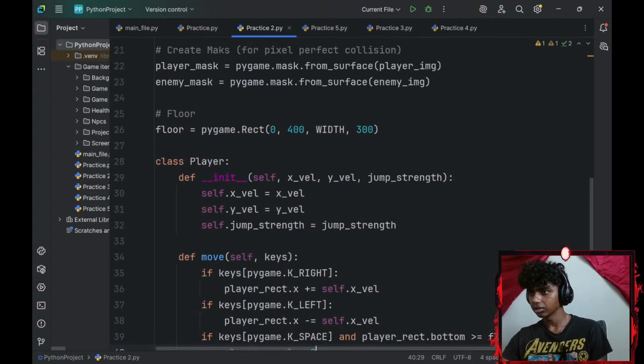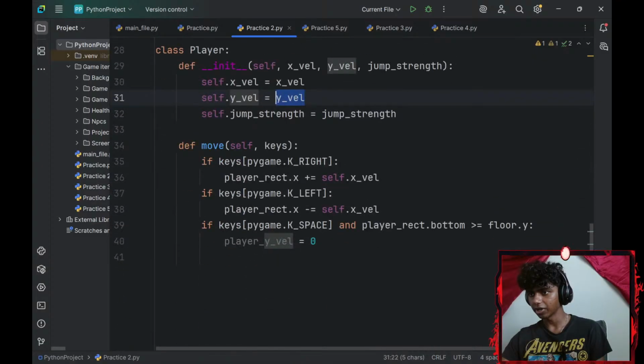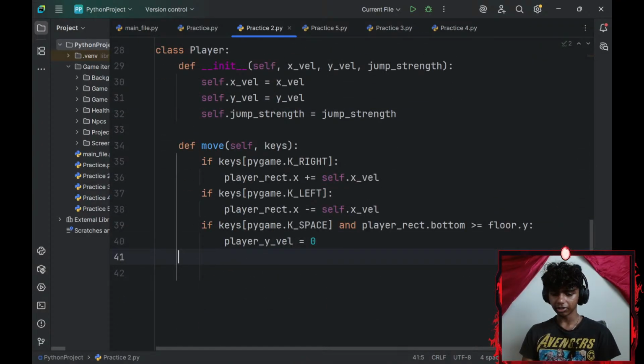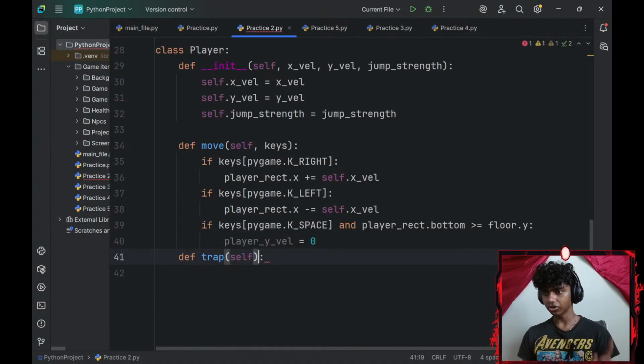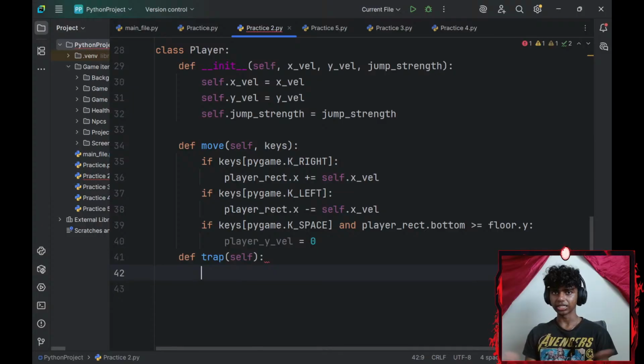I'm pretty sure my player's y-axis velocity should be set to 0 right now, but I'll leave it as it is. Then let me go ahead and define a trap method. This is going to trap my player in the window so he can't exit the window.